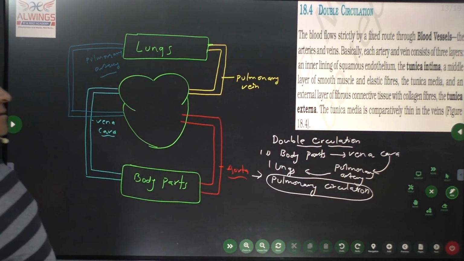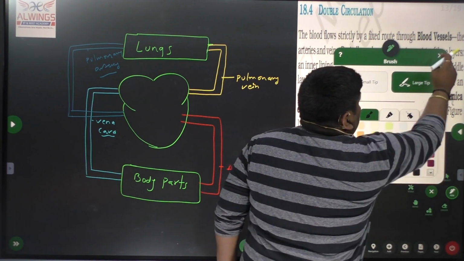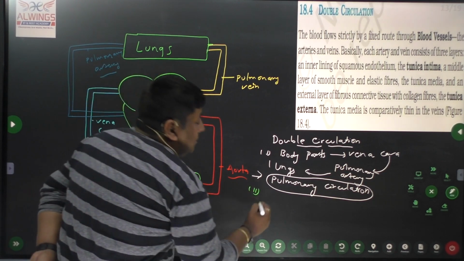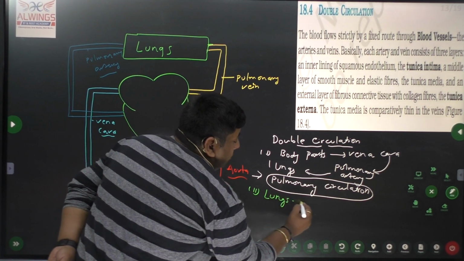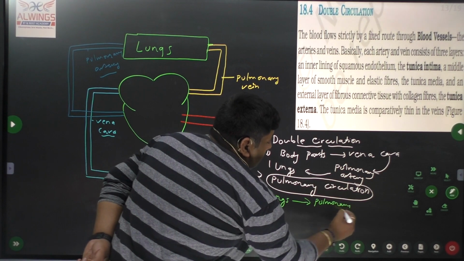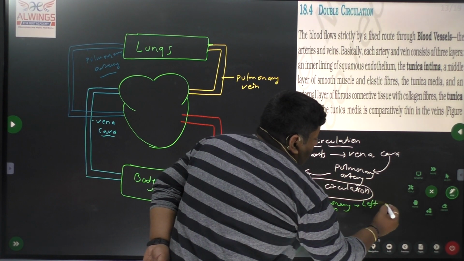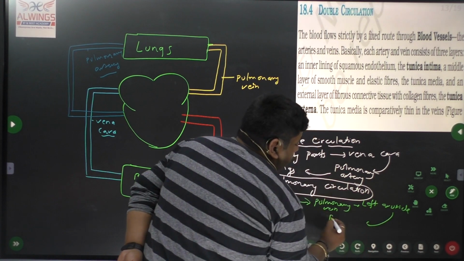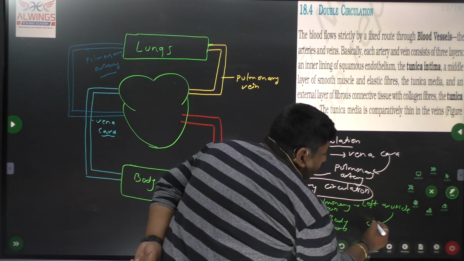Whereas the second carries the blood through another set of blood vessels. Here from the lungs through the pulmonary vein to the left auricle, or we can say the heart, to the body parts through the aorta.